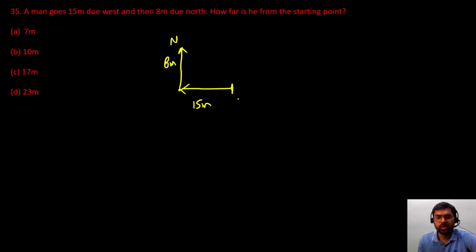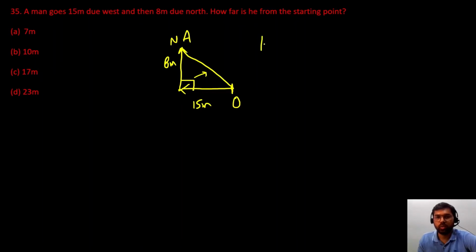Now this is his starting point O and this is his finish point A. So how far is he from the starting point? So A and O, what is the distance of AO? So this is forming a right angle triangle. We'll use the concept of Pythagoras.